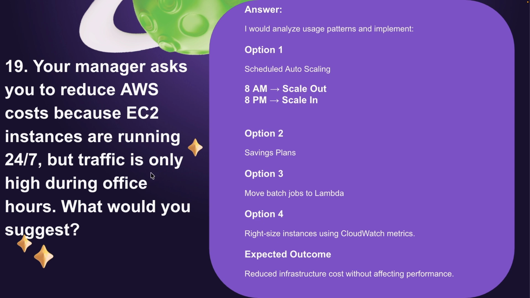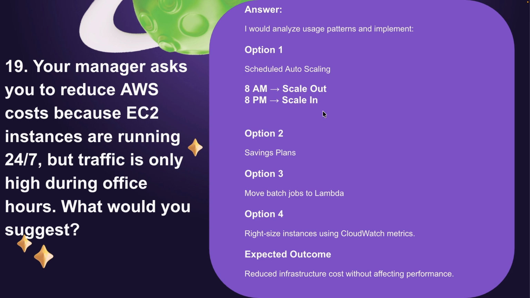So the next question is, your manager asked you to reduce AWS cost because EC2 instances are running 24 by 7, but traffic is only high during office hours. What would you suggest? It's very simple. We have to save our cost, and based on the timings we have to save our cost. So what can we do?